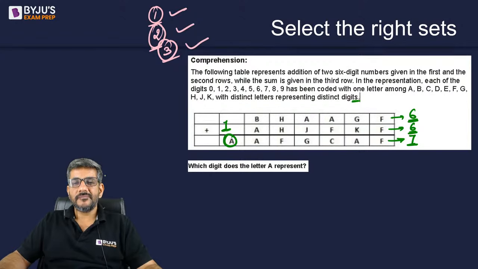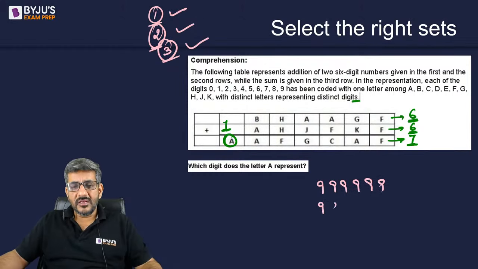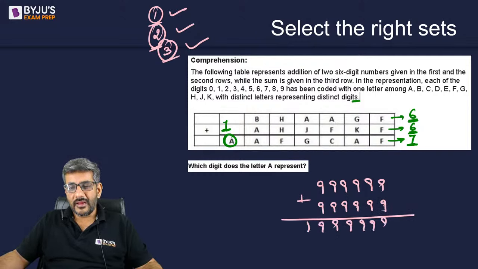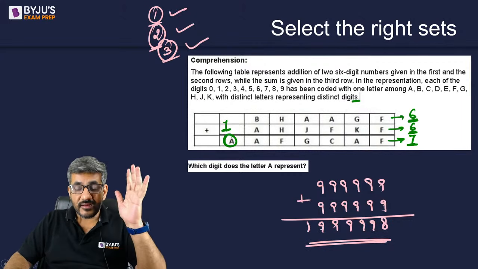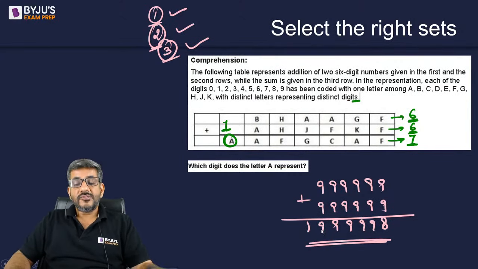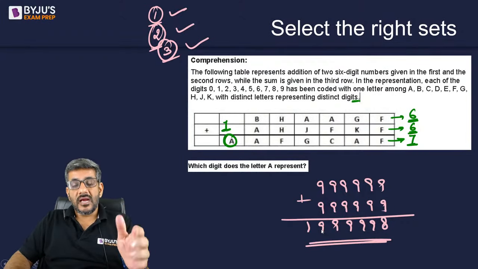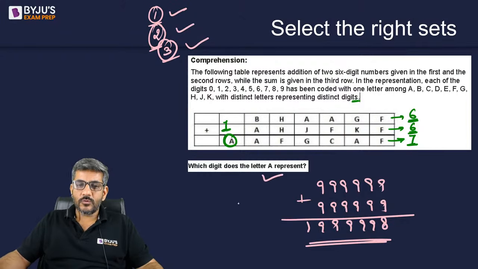Just think of this. Think of two 6-digit numbers, 999999. This is the largest 6-digit number. Another 6-digit number, 999999, largest 6-digit number. What is their sum? 1999998. The largest two 6-digit numbers, when they are added, the 7-digit summation starts with 1. So if there is a 7-digit number and it starts with 1, that means A has to be equal to 1. Question is saying what digit does letter A represent? My answer is equal to 1.